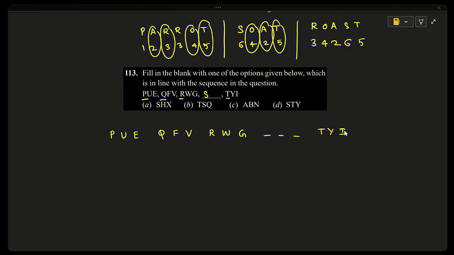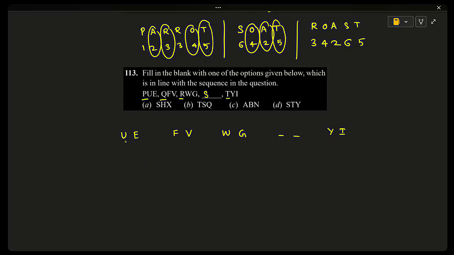So what is the relation that they are following? First letters we clearly understand: P, Q, R, S, T. So only the second one we need to identify now. From second to second and second to third, they are going alternatively.